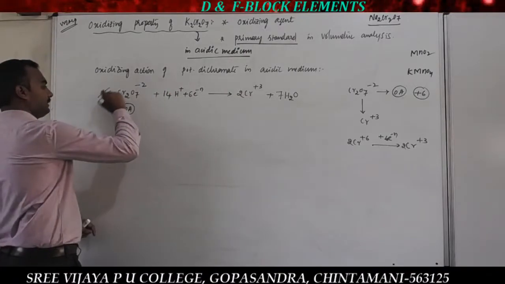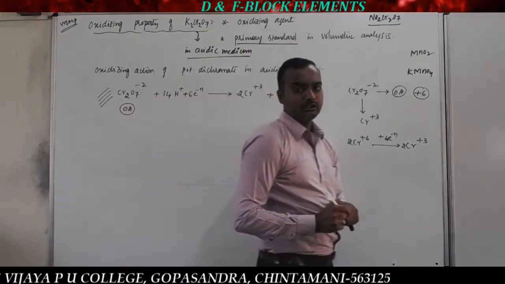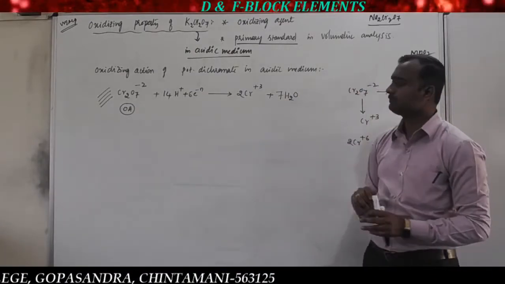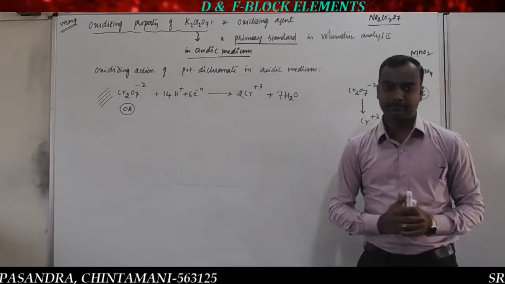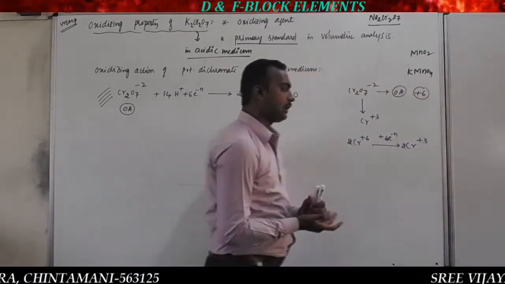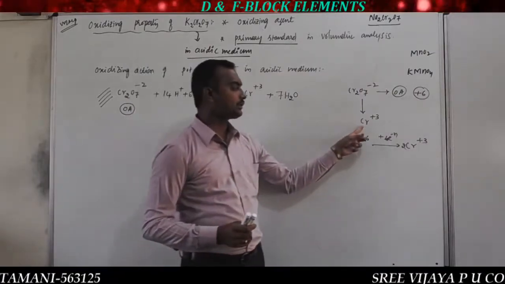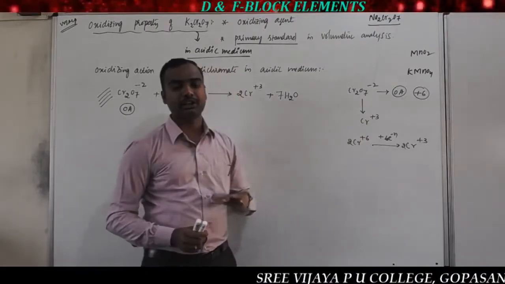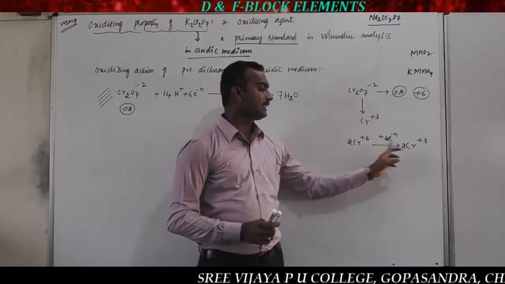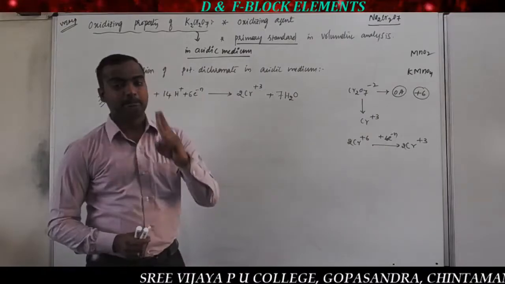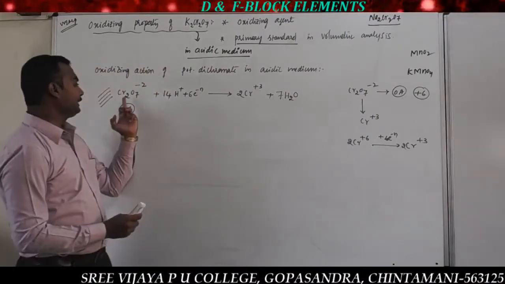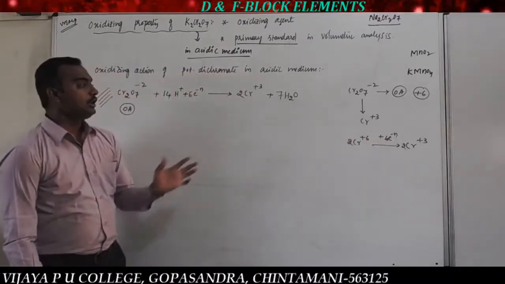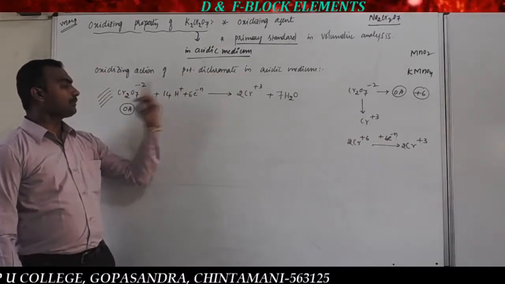This is a very important equation that shows the oxidizing action of potassium dichromate, or simply chromate ion, in acidic medium. So I will repeat once again. The Cr+6 state is converted to Cr+3 because it is a very good oxidizing agent; it itself undergoes reduction. So one Cr+6 to Cr+3 takes 3 electrons. But in Cr2O7 there are 2 Cr, so each chromium can accept 3 electrons. Total number of electrons added is 6. After 6 electrons are added, chromium is balanced.